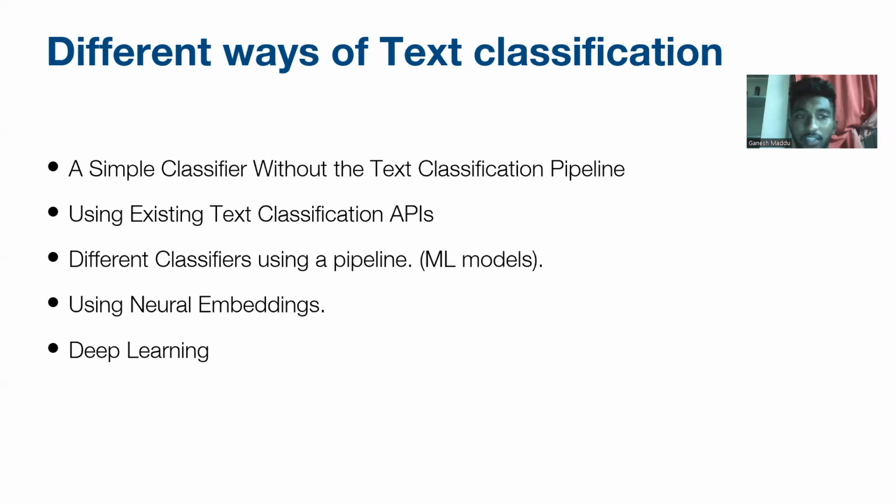Different ways of text classification. A simple classifier without the text classification pipeline, using existing text classification applications, and different classifiers using a pipeline like machine learning models, neural embedding, and deep learning. Here we can do text classification in different ways.